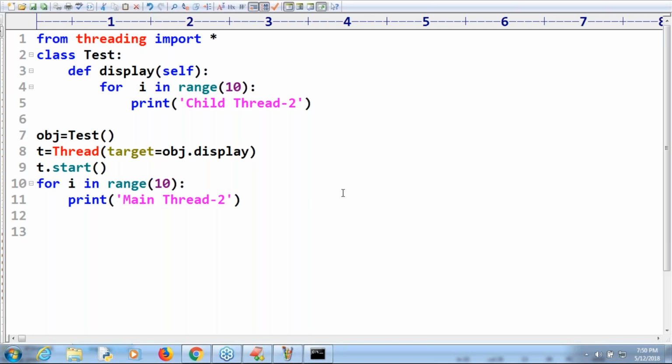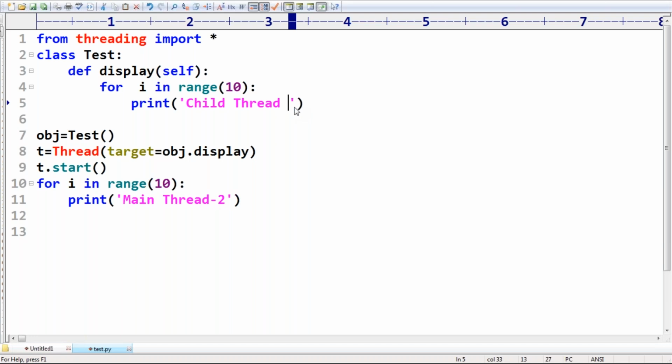Okay, one small doubt. Based on your doubt, I'm going to keep on explaining. In this example, how many threads are there? Two threads. One is the main thread, the second one is the child thread. Now, observe the child thread: executed by child thread. I want to know the current thread name. What is the way? current_thread().getName(). I have to do that, right?